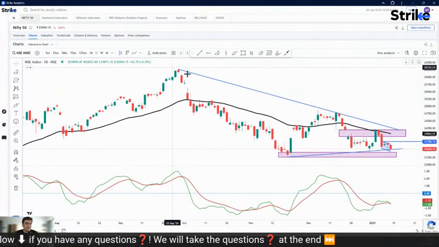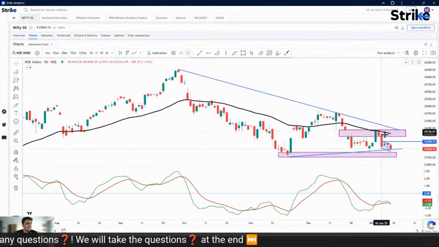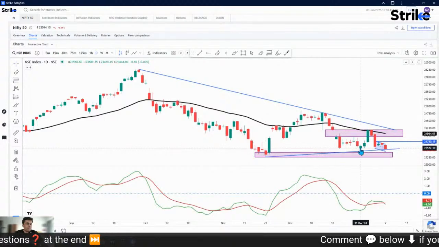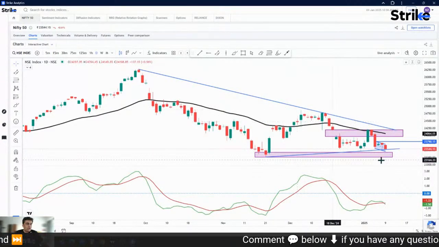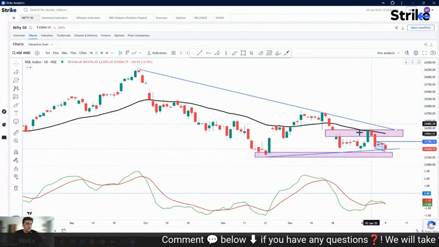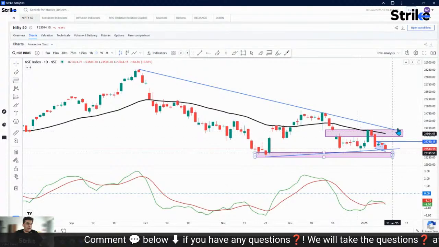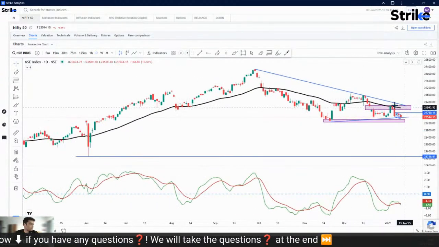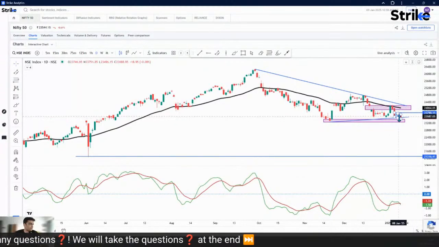So we can say that there is a series of lower highs and higher lows. So this is the triangle that we had identified in our last session, and Nifty is still within this particular triangle. All right, so it's still consolidating.